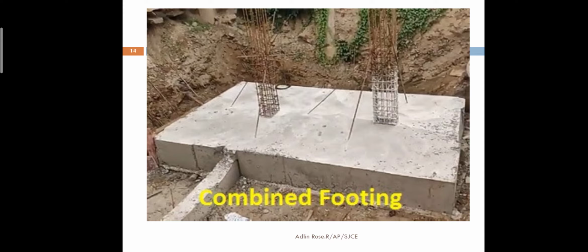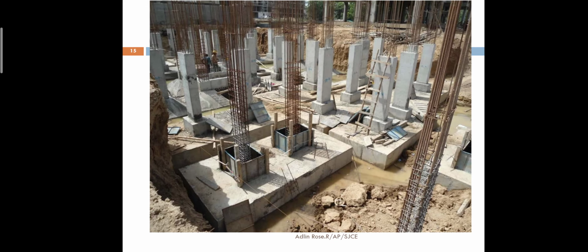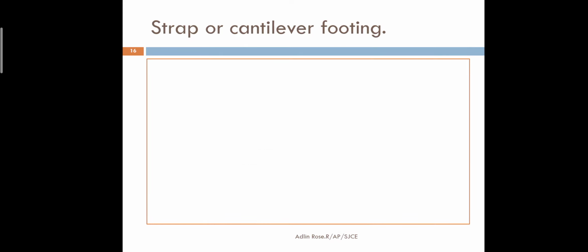They have gone for rectangular combined footing, and the two columns are very nearby. Then we can go for combined footing instead of two isolated footings. You can see the rectangular combined footing, two columns connected together by means of one combined strip.